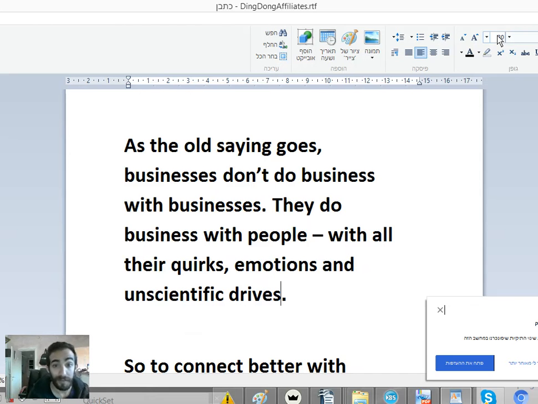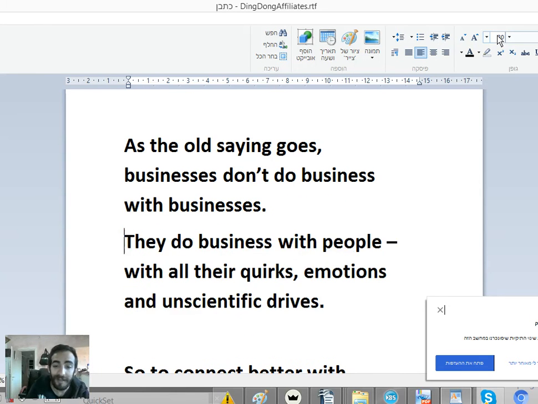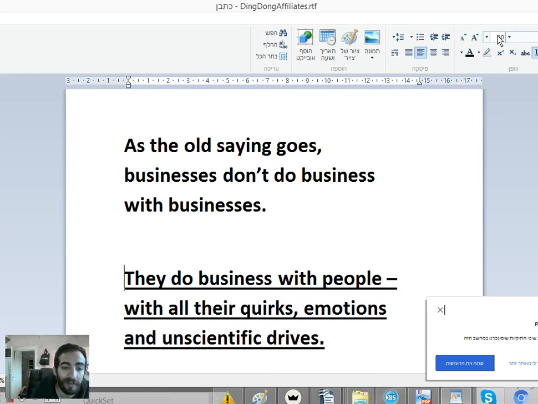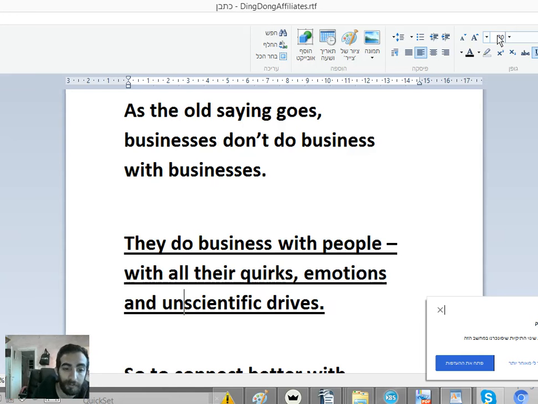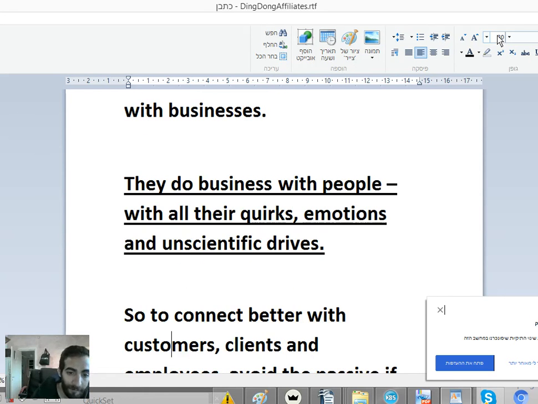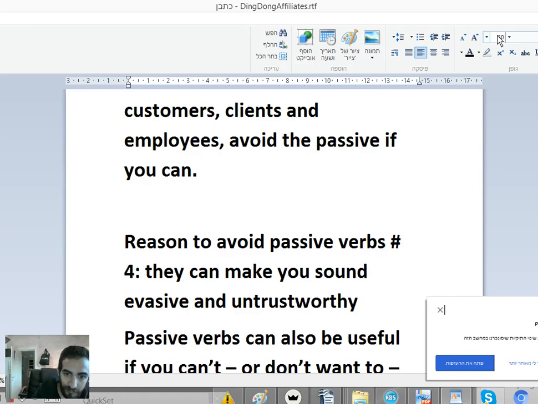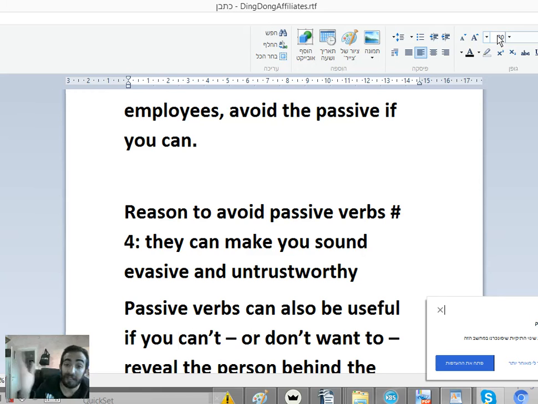As the old saying goes, businesses don't do business with businesses, they do business with people, with all their quirks, emotions, and unscientific drives. Guys, this is so important. Please, when you write to people, to your customers, to your business partners, please remember this. We are not talking to machines, okay? You're talking to humans. So please, this should be the basis of all your writing. So to connect better with customers, clients, and employees, avoid the passive if you can. A reason to avoid passive verbs: they can make you sound evasive and untrustworthy.